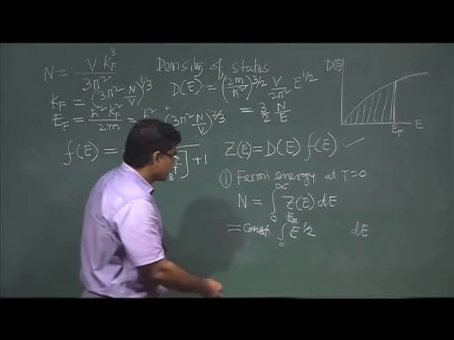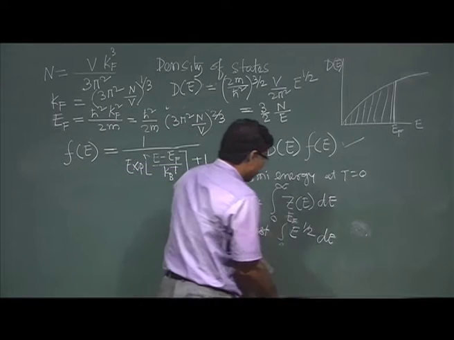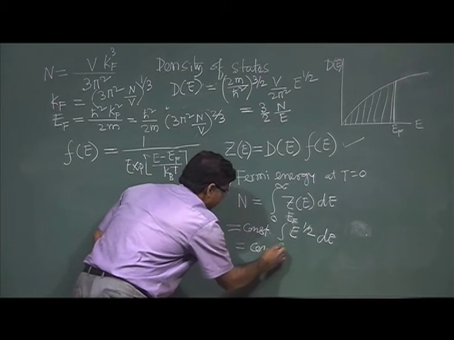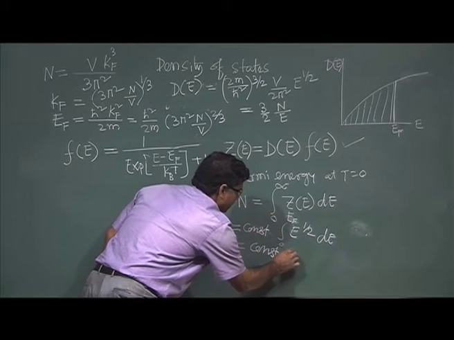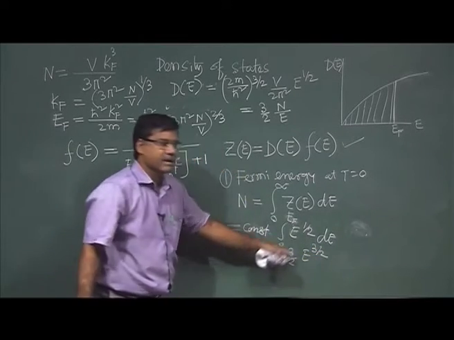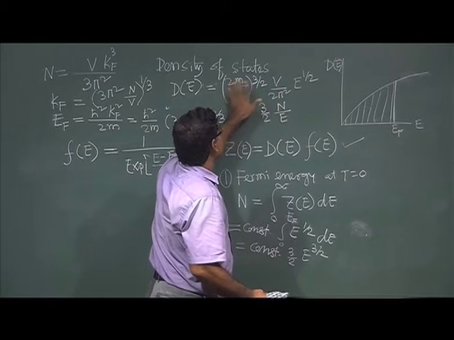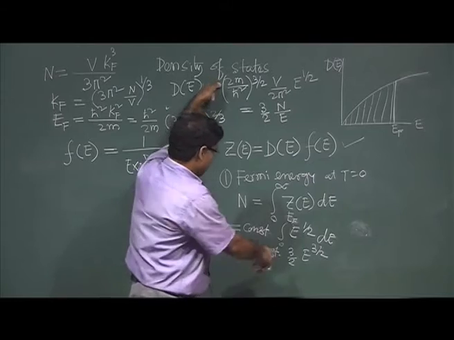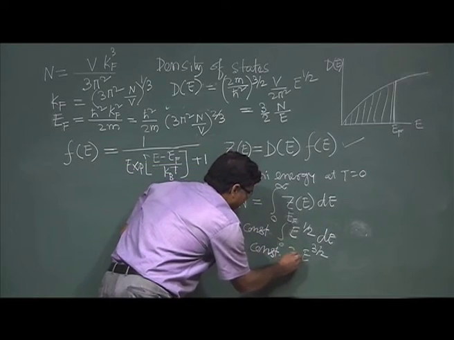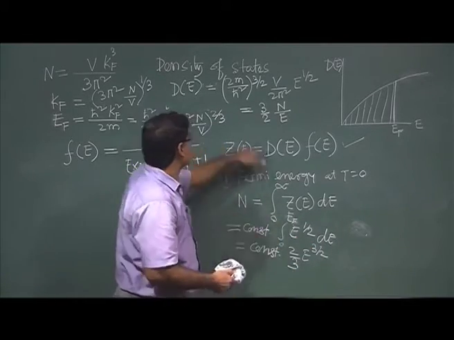After integration, this will give me the constant times 2 by 3 E to the power 3 by 2, because E to the power 3 by 2 is divided by 3 by 2. This constant is this. Now 2 by 3 multiplied by 3 by 2.